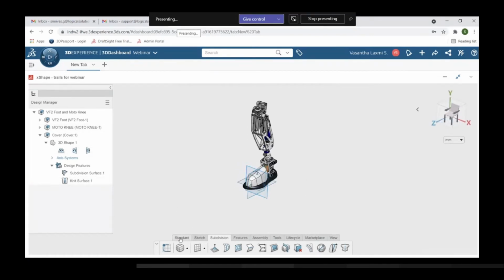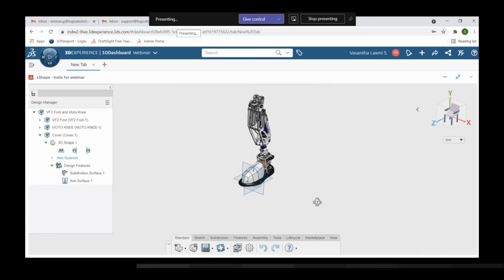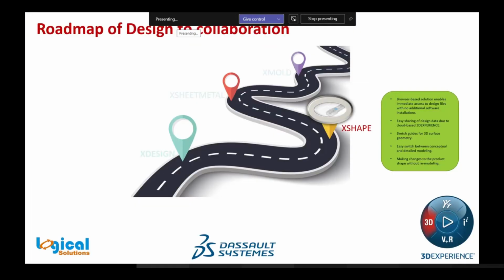And now if you would like to save, you can save it from standard. Here it is, the save option. It will be saved automatically to your collaborative space, that means in your cloud platform. Okay, so to conclude this, I'm concluding it.